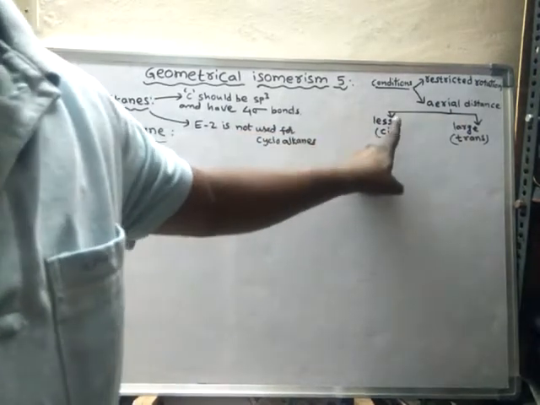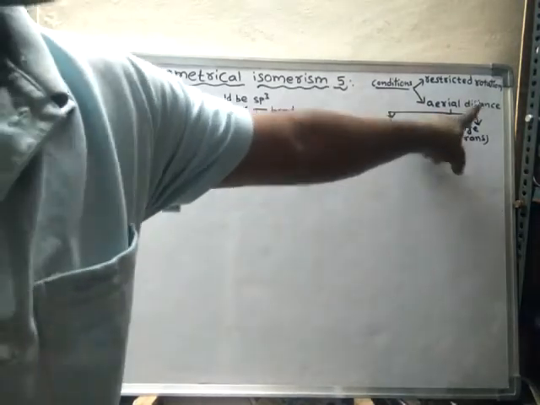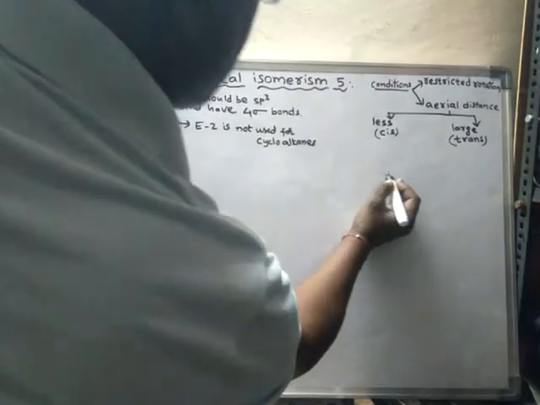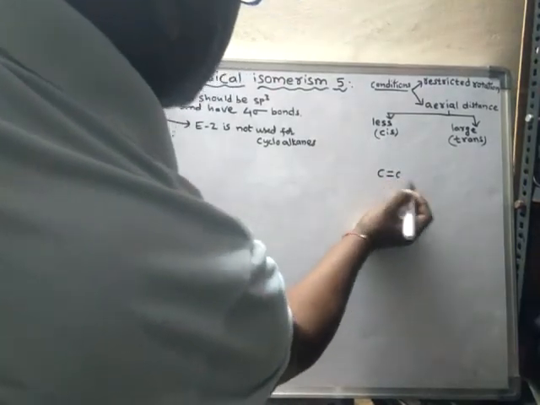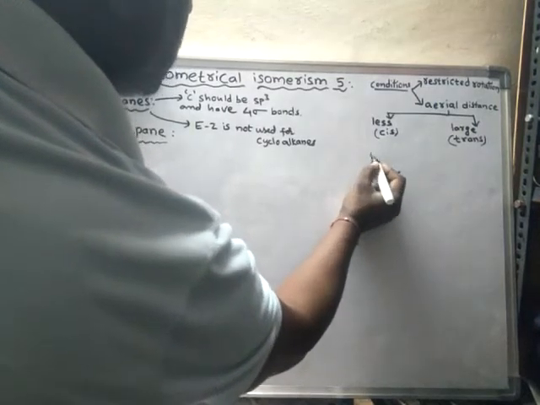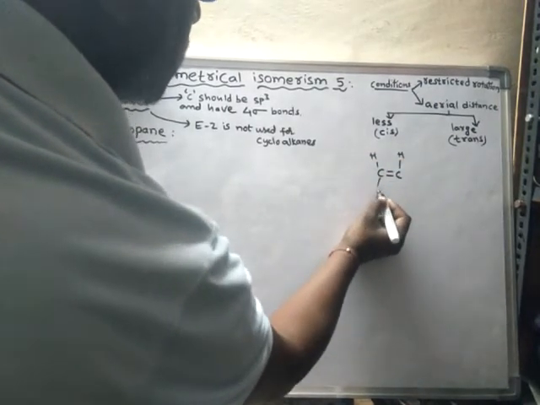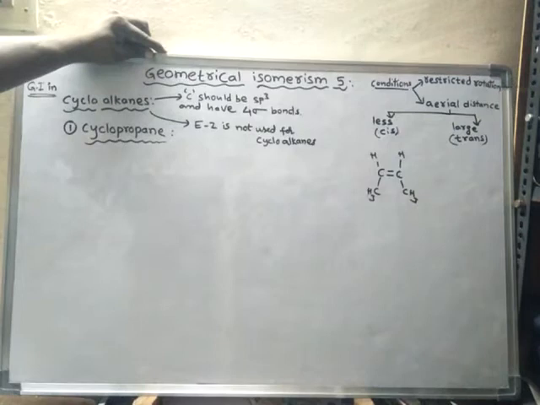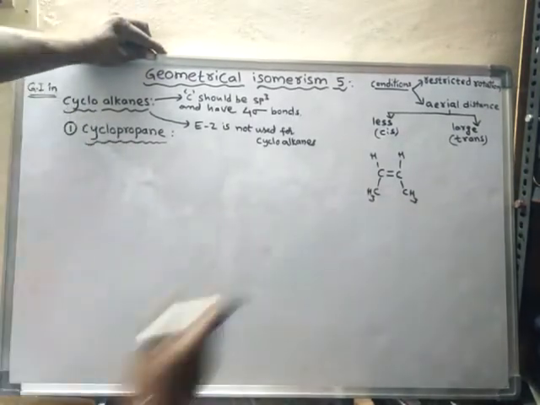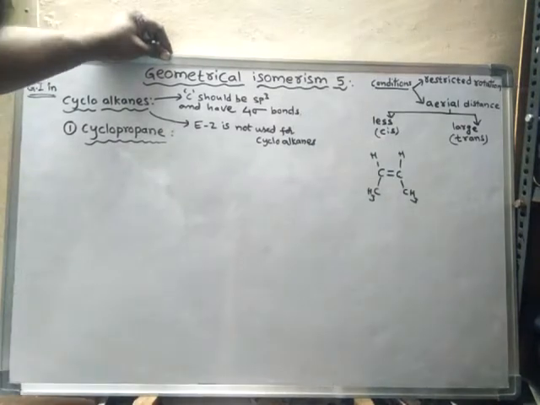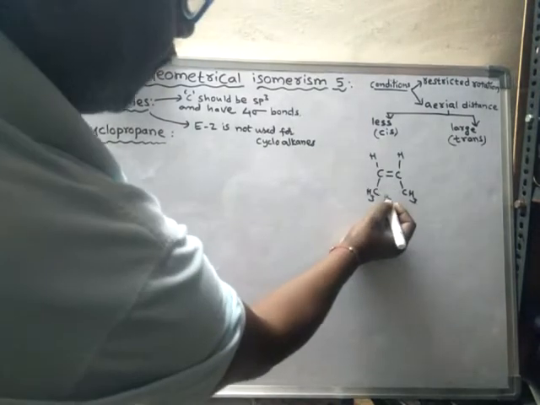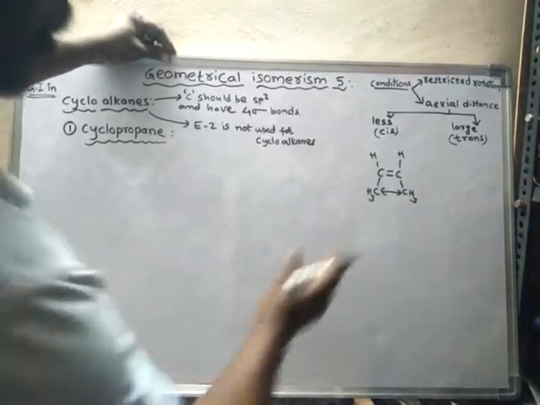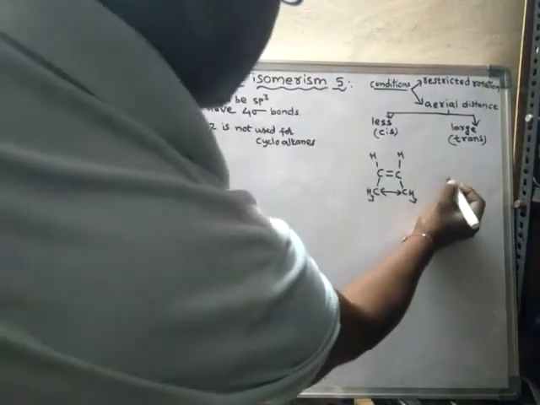If the aerial distance is less, then it is said to be a cis isomer. If the aerial distance is more, then it is said to be a trans isomer. For example, if there is a compound like this, these two are methyl groups present towards the same side of the plane, and the distance between these two groups is said to be aerial distance.